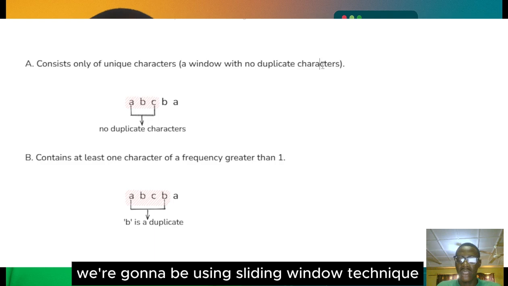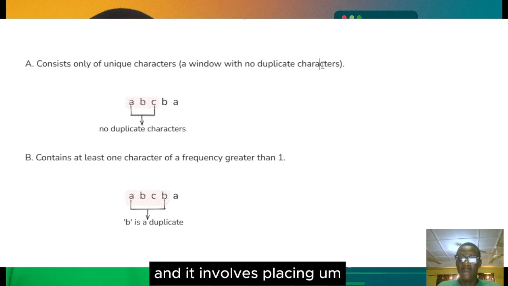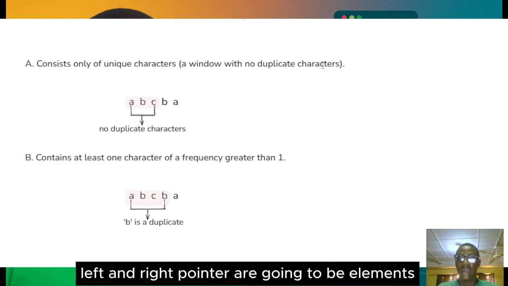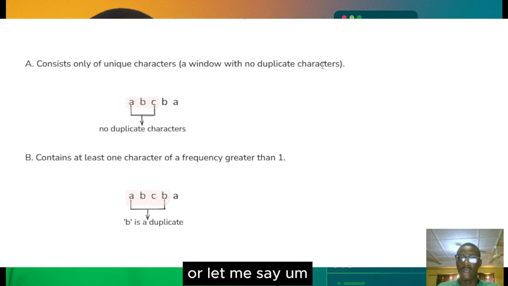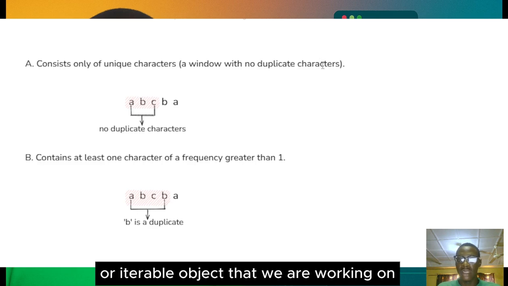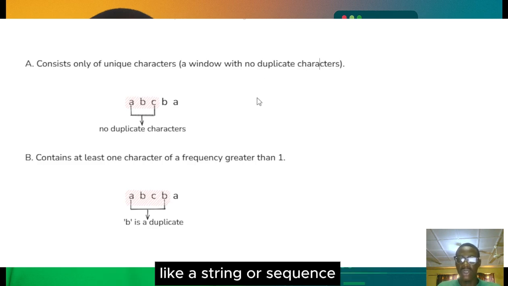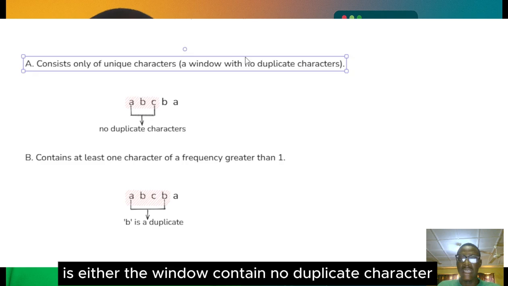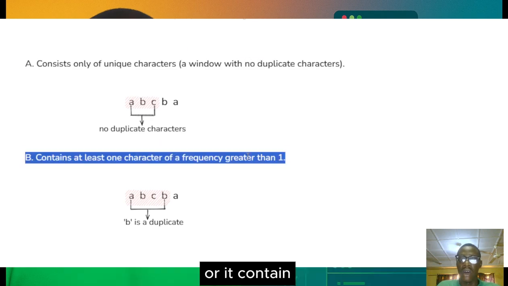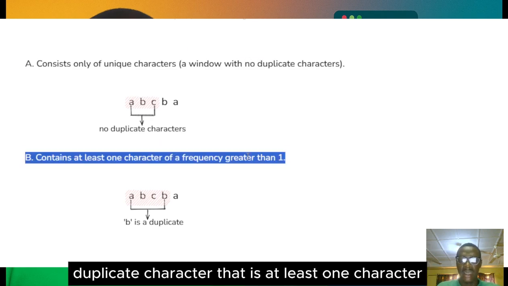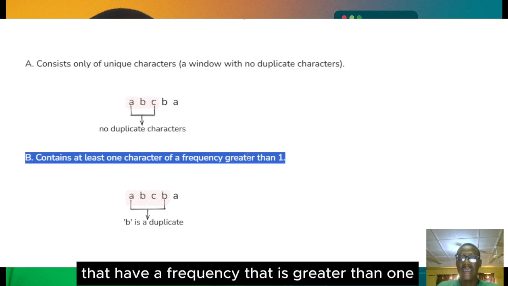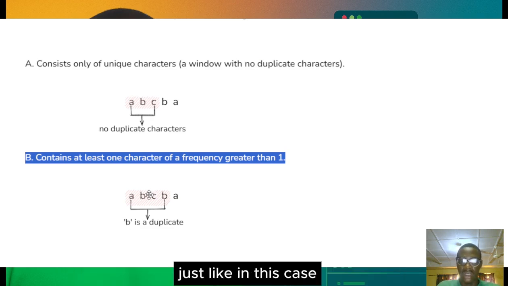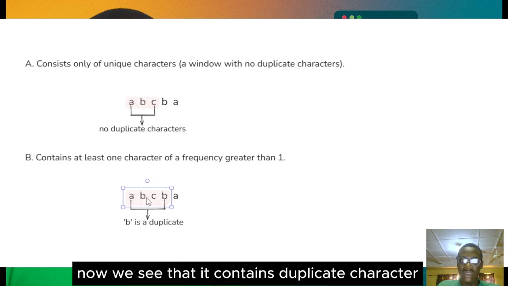Don't forget, the sliding window technique involves placing a left and a right pointer to form the boundaries of the window, and in between them are elements of the array or iterable, like a string or sequence. So either the window contains no duplicate character, or it contains a duplicate, that is at least one character with a frequency greater than 1. Just like in this case, we see that it contains a duplicate character.